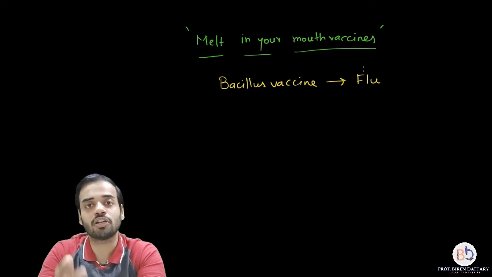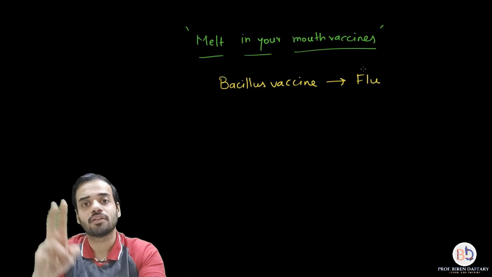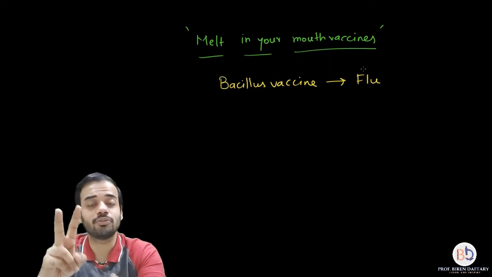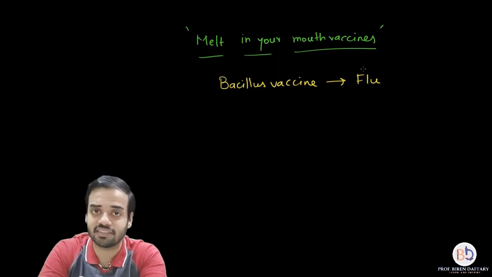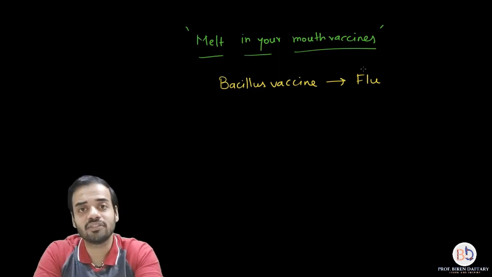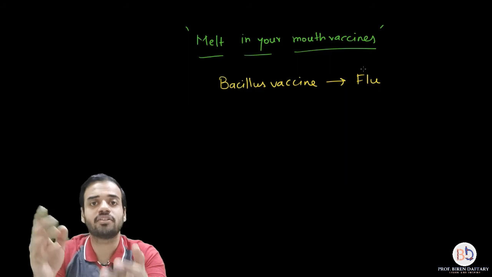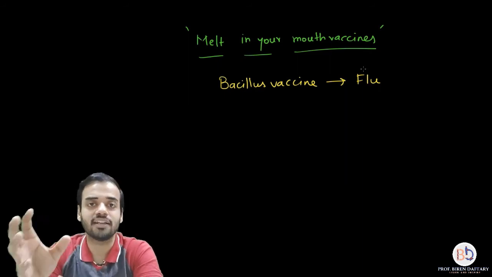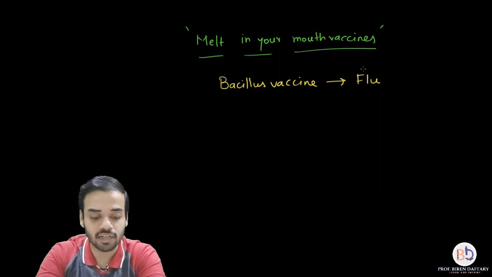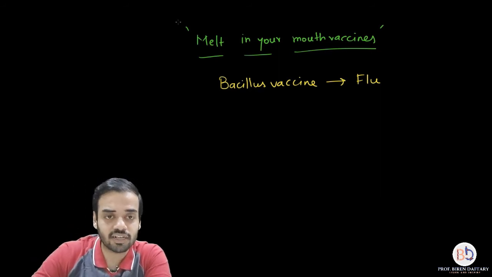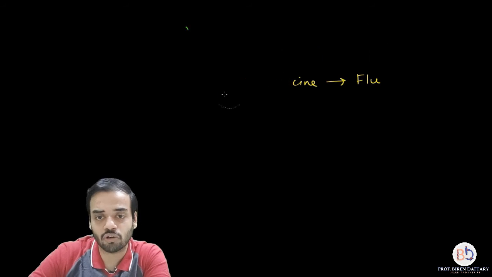Then we studied what are recombinant DNA vaccines, three types: naked DNA, right? Second is what? Do you remember? First is naked DNA, second is viral vector, third is plant-based vaccines. Then the next thing we studied was oral vaccines, and now we have studied melt in your mouth vaccines. So that ends our part of healthcare biotechnology. We still have to study applications in agriculture, so that is not going to be a big part.